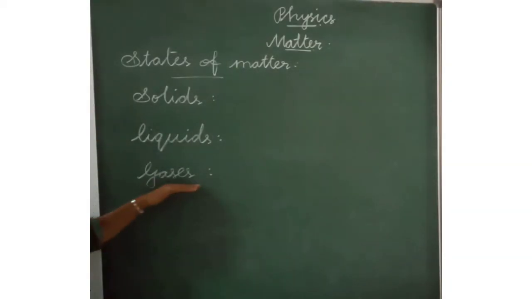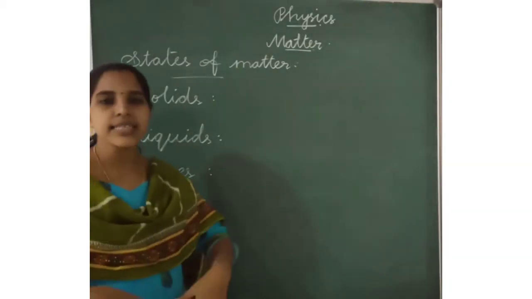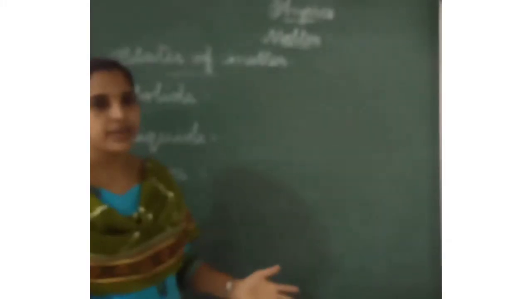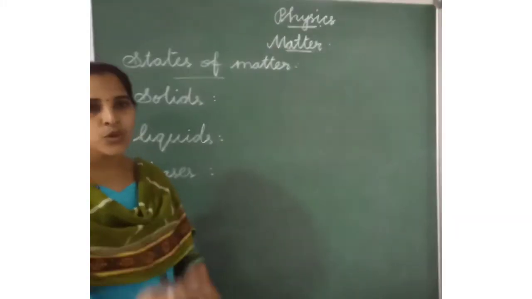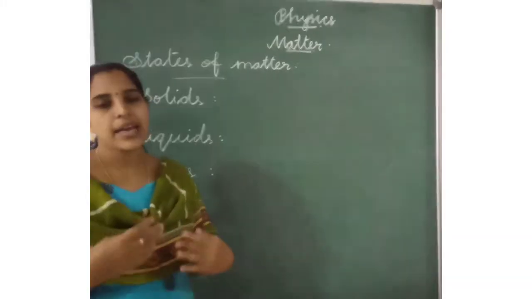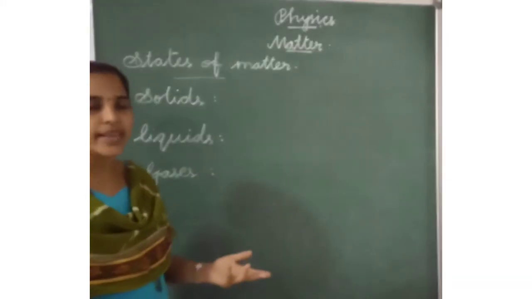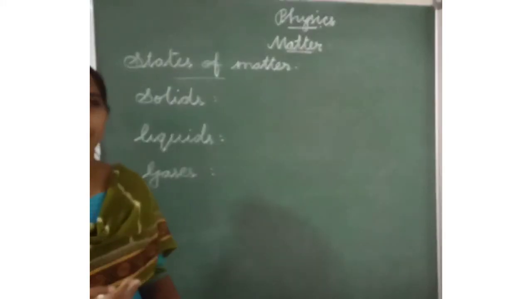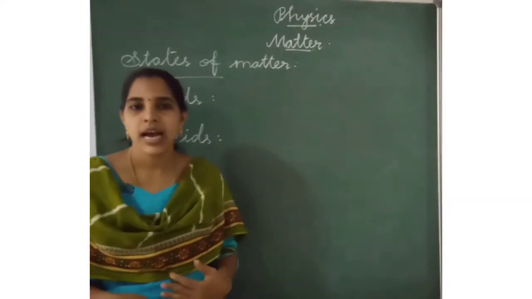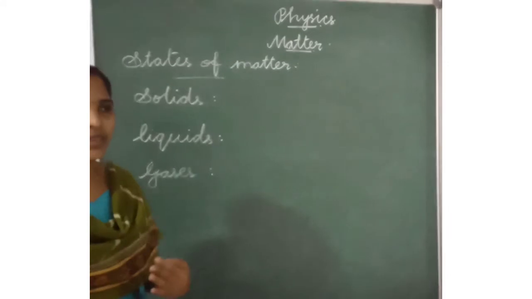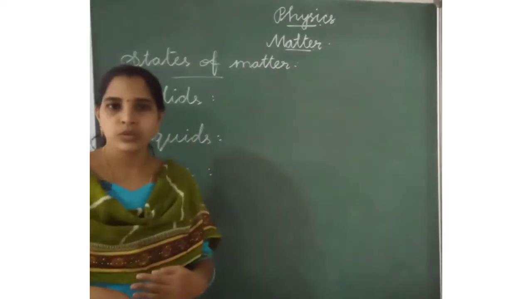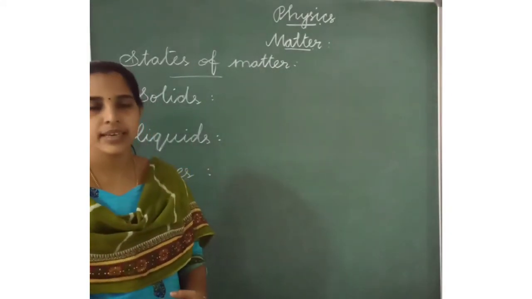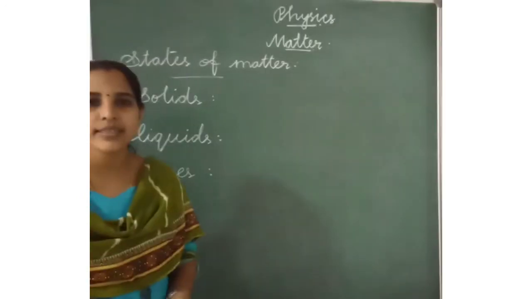Next one is gases. Gases can spread everywhere. They have no definite shape and no definite volume. For example, oxygen, carbon dioxide, hydrogen, then an air-filled balloon, air filled in a cylinder, air filled in a cycle tire.